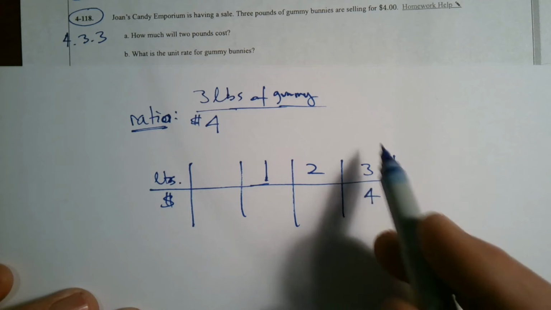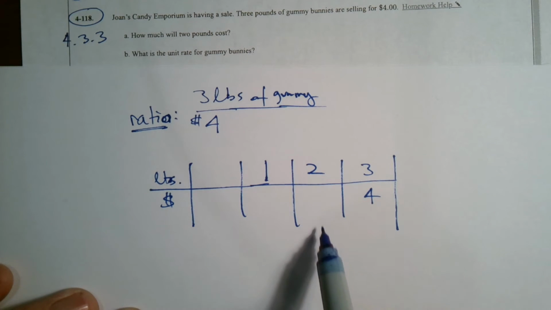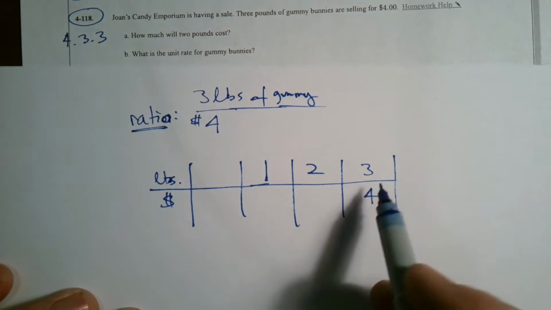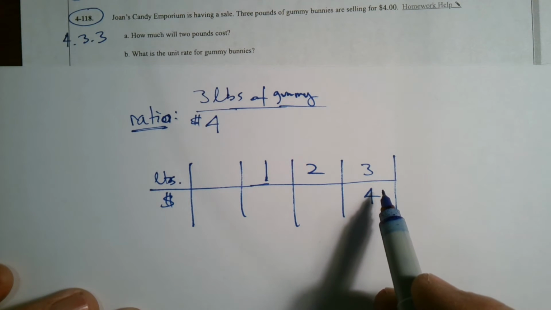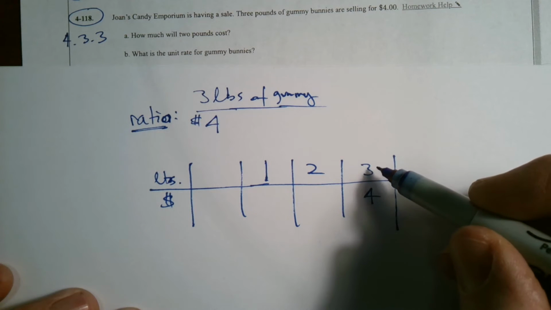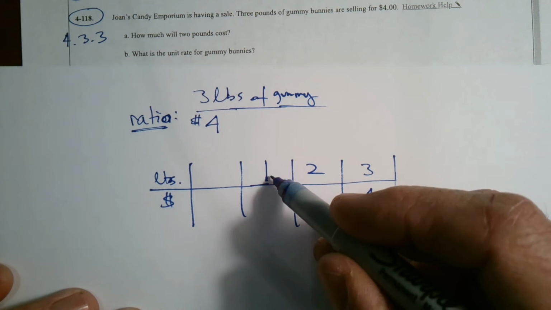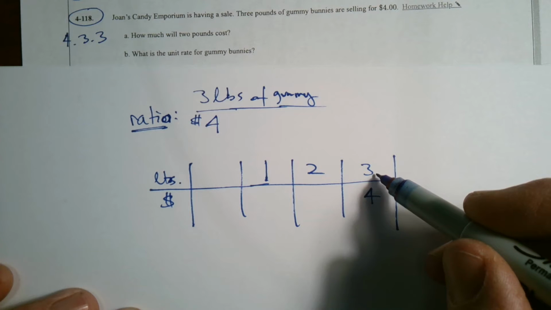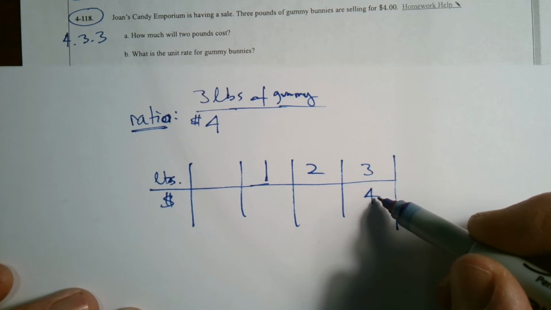So I'm going to actually go right to the unit rate, because to figure out the unit rate, it's really dividing by what we're looking at, right? So I want this 3 to become a 1, so I divide by 3, and if what I do to the top, I do to the bottom, right?